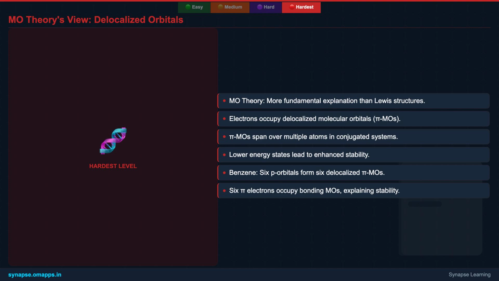For instance, benzene's exceptional stability is best understood by its 6 p orbitals forming 6 delocalized pi MOs, where the 6 pi electrons occupy the 3 bonding MOs, resulting in significant energetic stabilization. This MO perspective moves beyond the limitations of drawing discrete bonds.